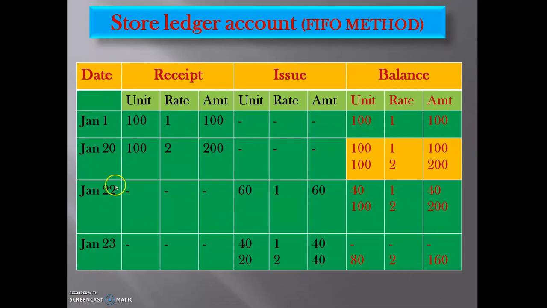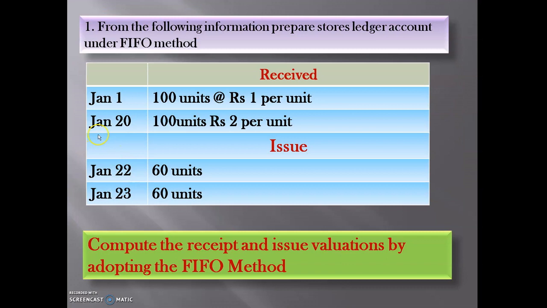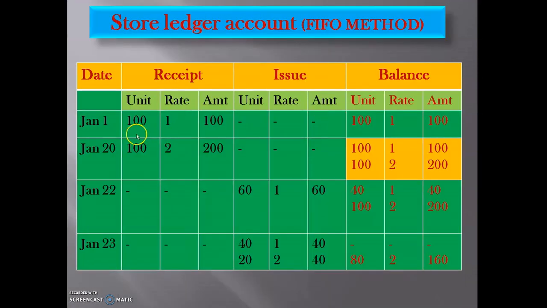See the second transaction: on January 20 the store department received 100 units at the rate of rupees 2 per unit, that is, it received 100 units from suppliers. See here, on January 20, in the date column we have to write the date. On January 20 it received 100 units and the rate is 2.